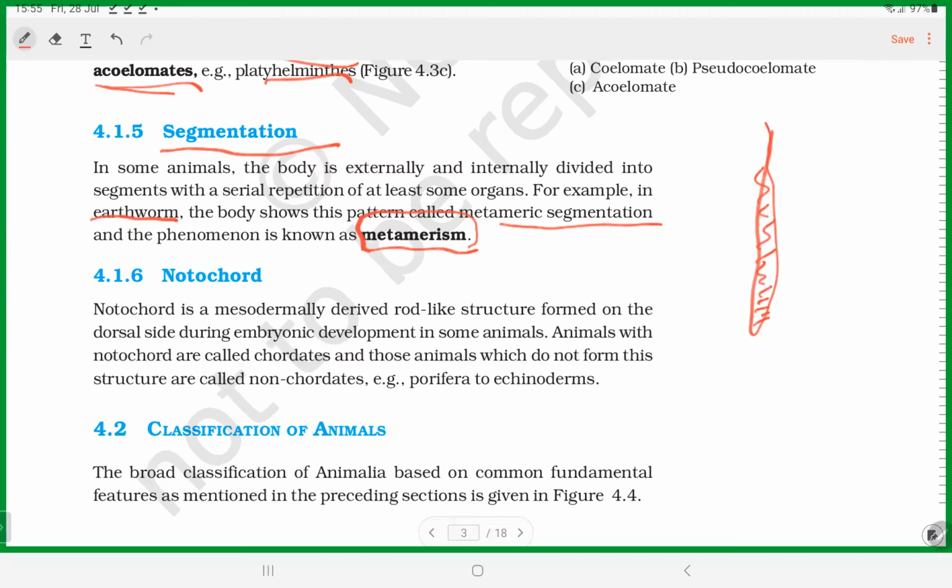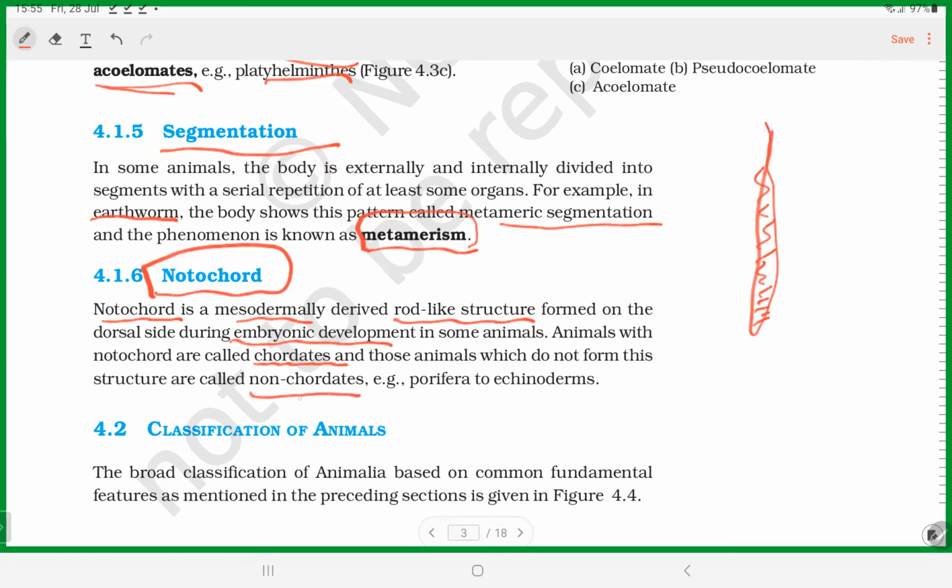And then finally, you have notochord. What is notochord? It is a rod-like structure derived from the mesoderm, developed during embryonic development. If animals have a well differentiated notochord, we classify them as chordates, and if they do not have that, non-chordates.